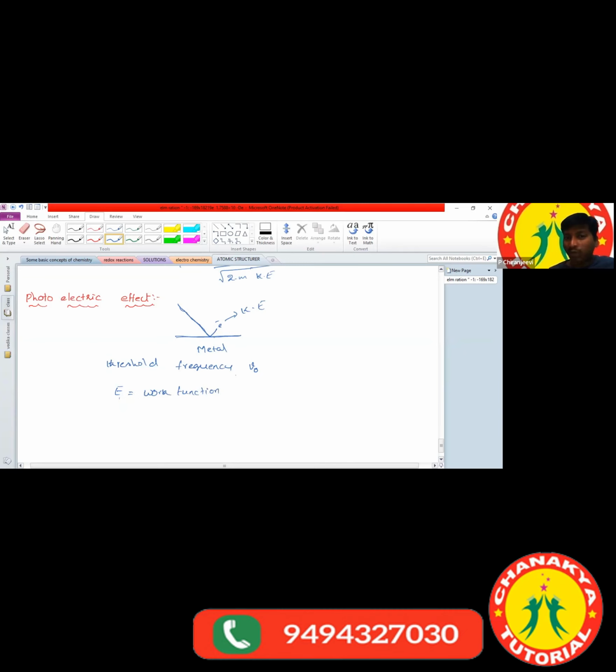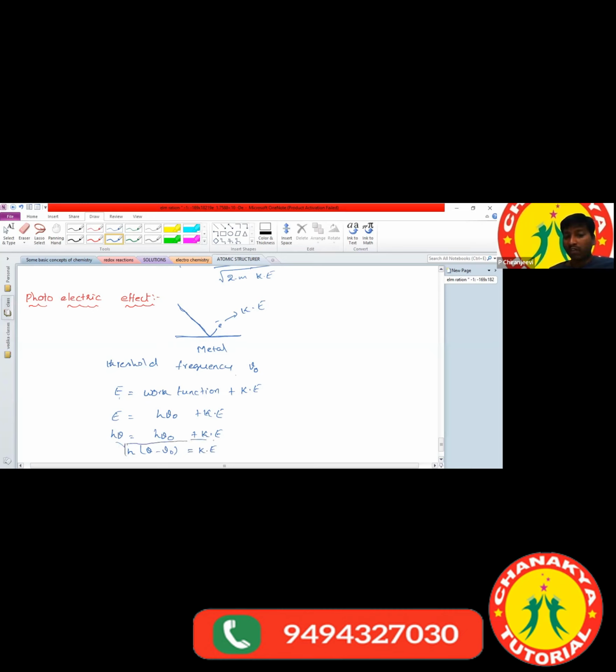Whatever additional energy you passed on the metal surface is converted into kinetic energy. So the work function is represented as h nu naught, and E is equal to h nu naught plus KE. Energy is also nothing but h nu. Hence h nu is equal to h nu naught plus KE. Taking the frequencies to one side, h times nu minus nu naught is equal to KE. So this is the formula.